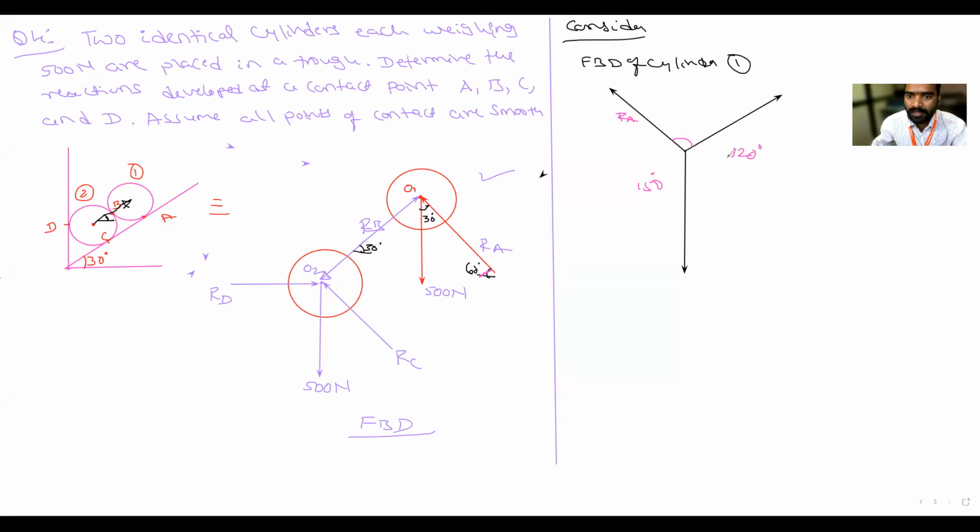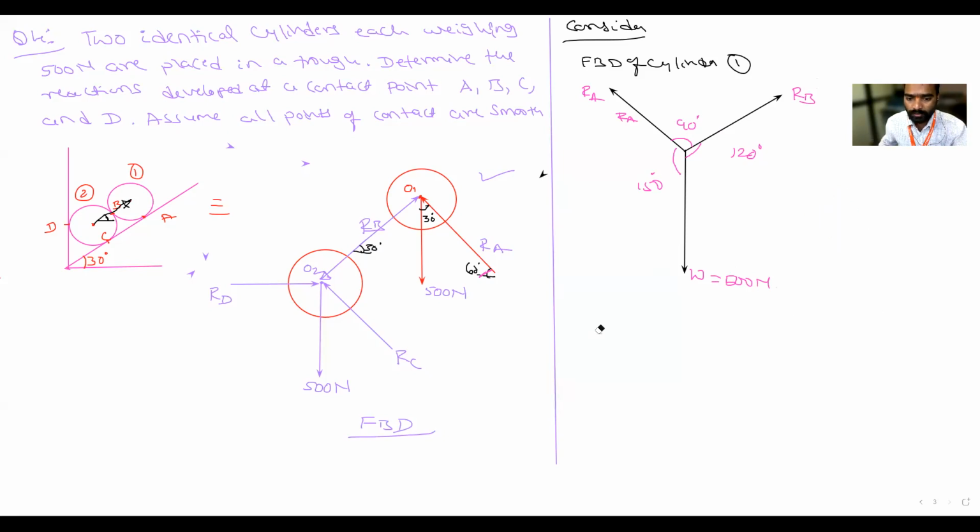This is 120, this is 150. Remaining is 150 plus 120, that is 270. 360 minus 270 is equal to 90 degree. So the remaining is 90 degree. Is it clear, everyone? So this is RB force, this is RA force, and this is weight. Weight is 500 Newton. Now apply Lami's theorem.